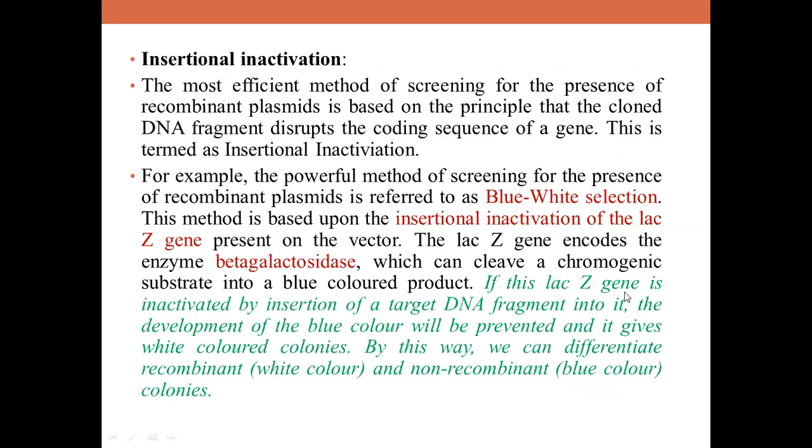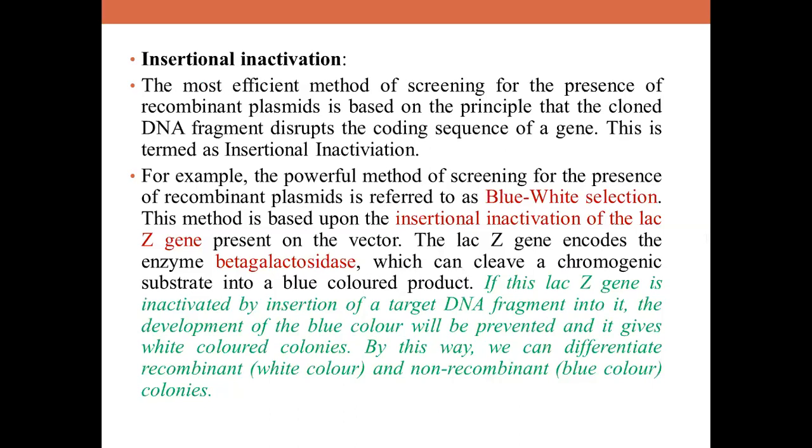In this method, you are making use of a chromogenic substrate. Very important, chromogenic substrate. So what is a chromogenic substrate, children? A substrate that generates a colored product. It's called a chromogenic substrate. So you are using a different plasmid here, which is not mentioned in your NCERT textbook, but I hope you all know you are using another plasmid, that is pUC. A set of pUC vectors you can use here. Okay, pUC, plasmid University of California. I hope you can remember.